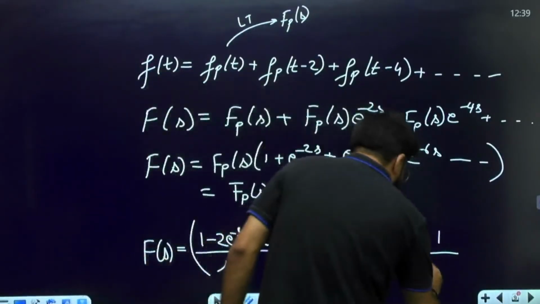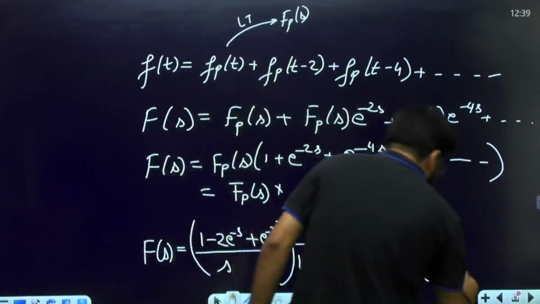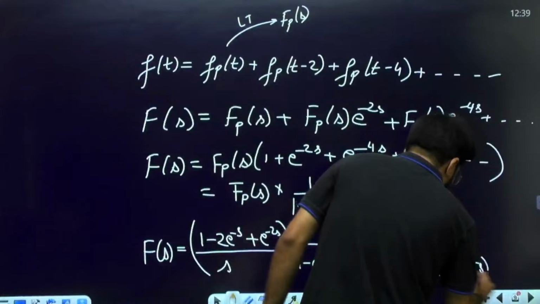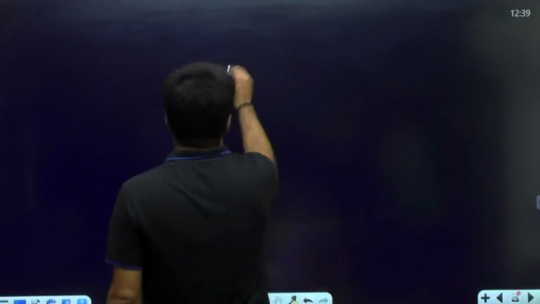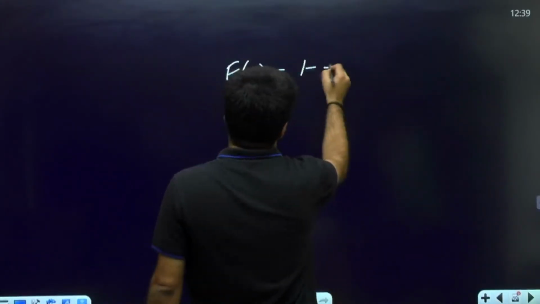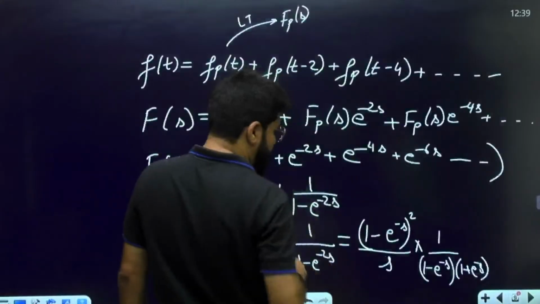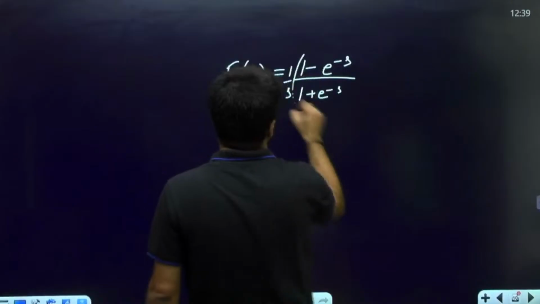So a minus b, that is 1 minus e power minus s, into a plus b, 1 plus e power minus s. One of these factors will get cancelled. Now see, the numerator is only a single term, 1 minus e power minus s, the denominator will contain 1 plus e power minus s, and whole divided by s.